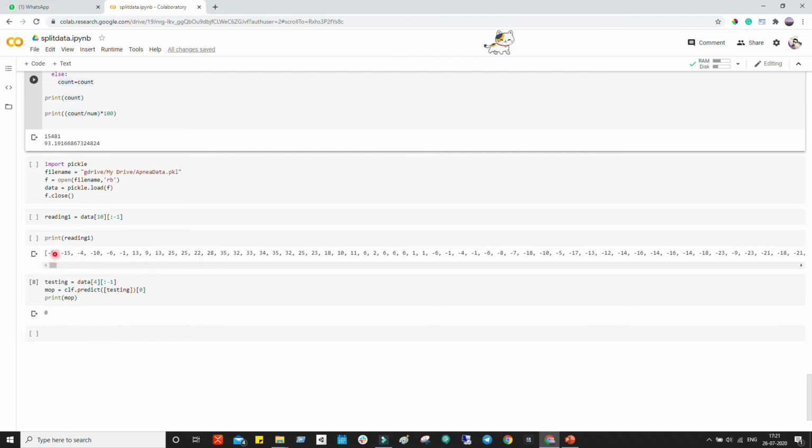And when this data is passed as an input to our function where clf.predict is used for prediction, it gives output 0. It means that the person doesn't have sleep apnea.